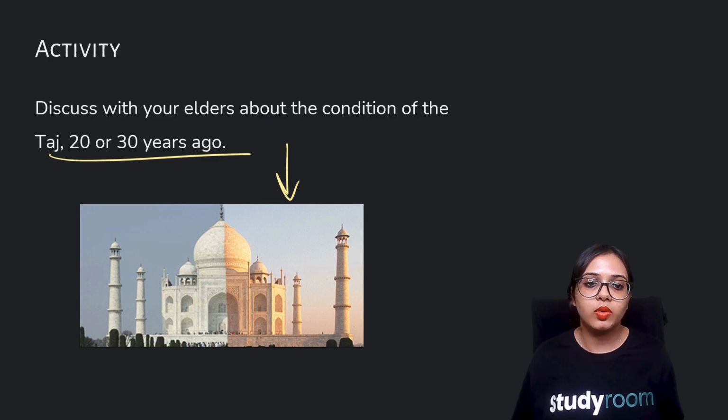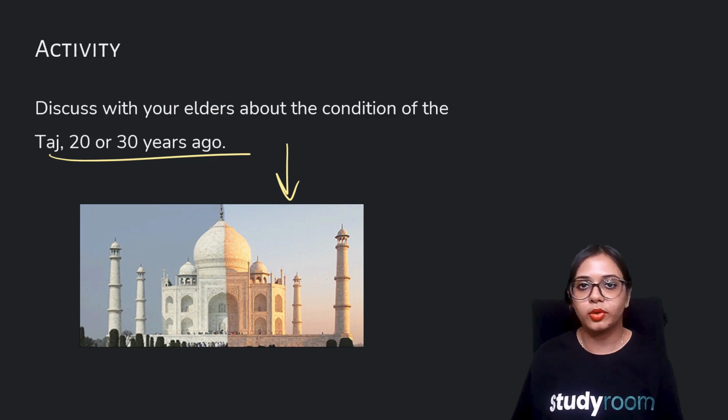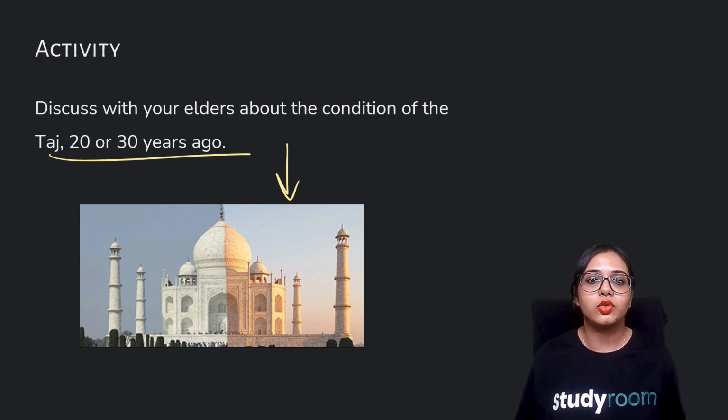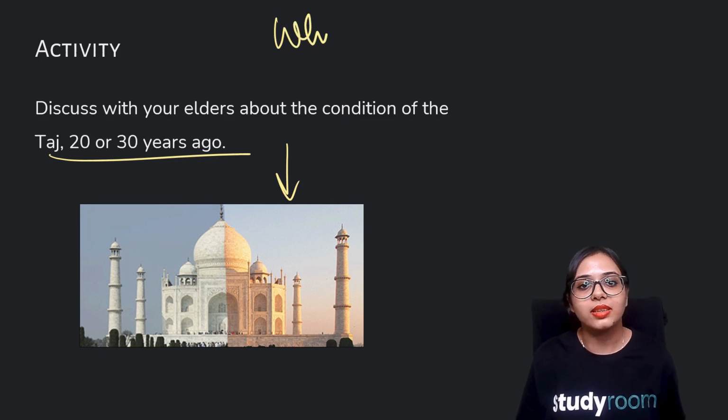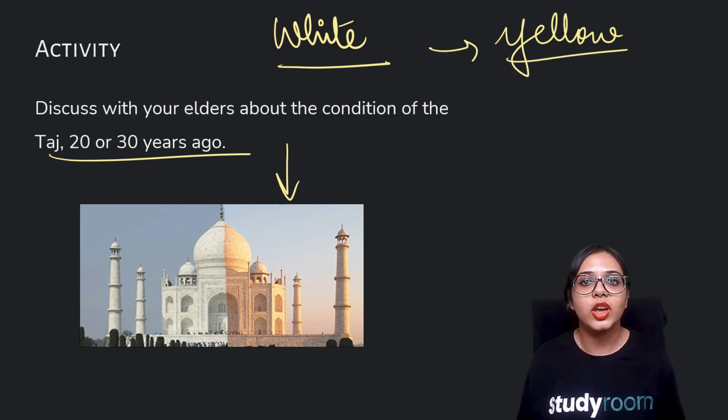Okay, although the angle of the photograph differs. I mean, in the right hand side picture there is the sunset angle as well, but apart from that, if you Google photos or if you ask your elders about it, you will get to know how white the marble of the Taj used to be, and now because of acid rain and because of the soot particles, this white marble has been tarnished, has been discolored into the yellow color.